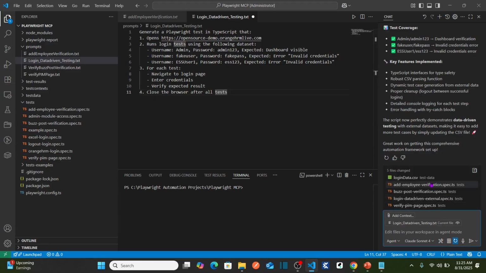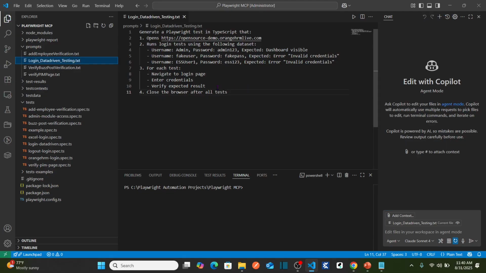So here on the right side in GitHub Copilot chat, I'm going to provide the prompt. As we already opened the prompt file, you can see my current file is already showing here, login data driven testing.txt. Before running the test, let me make a small change in the prompt.